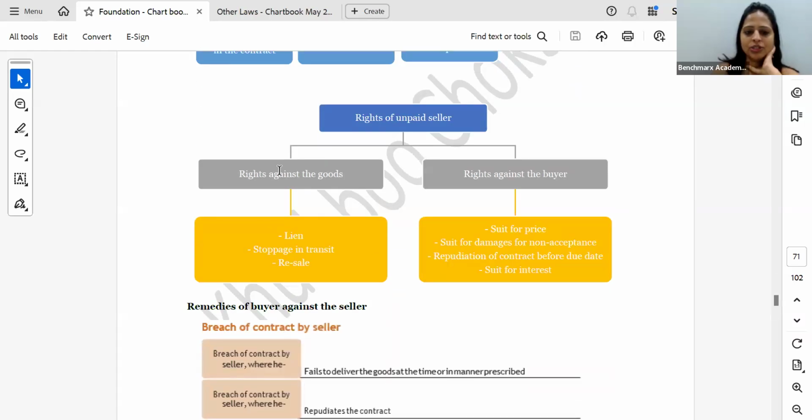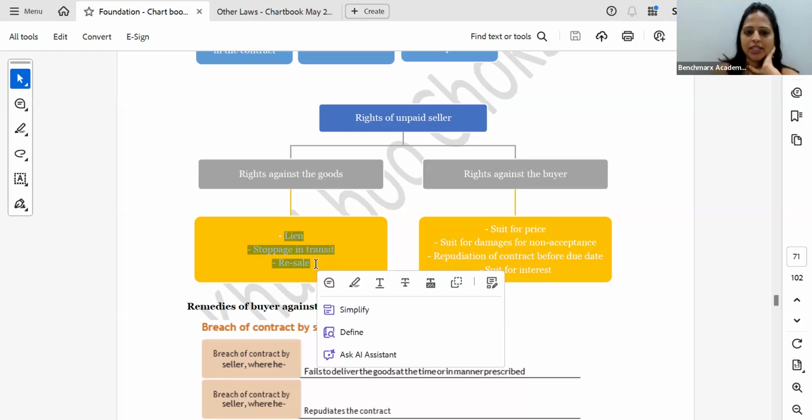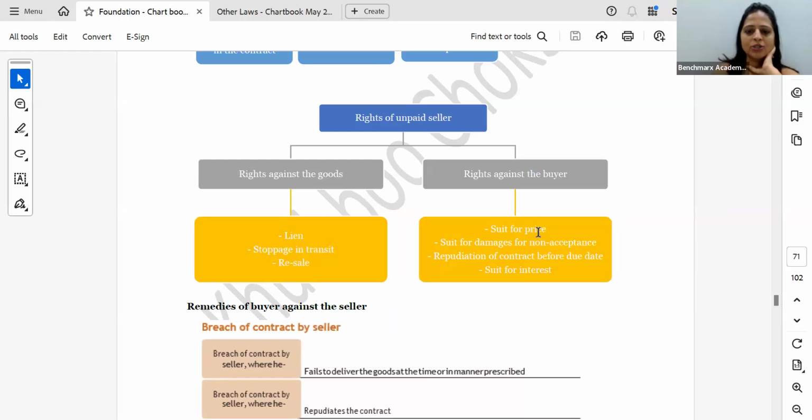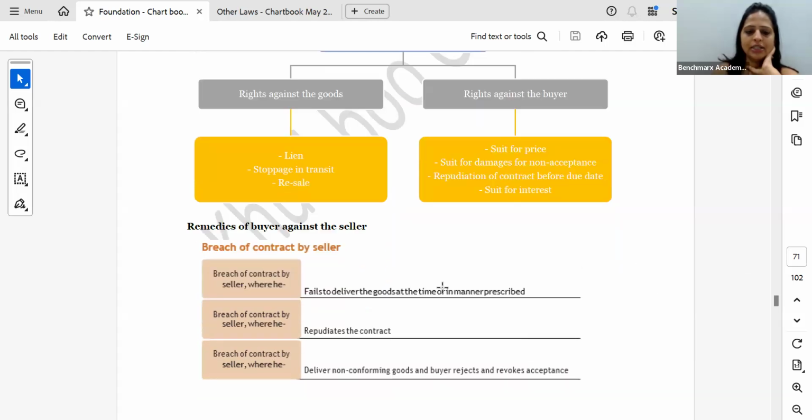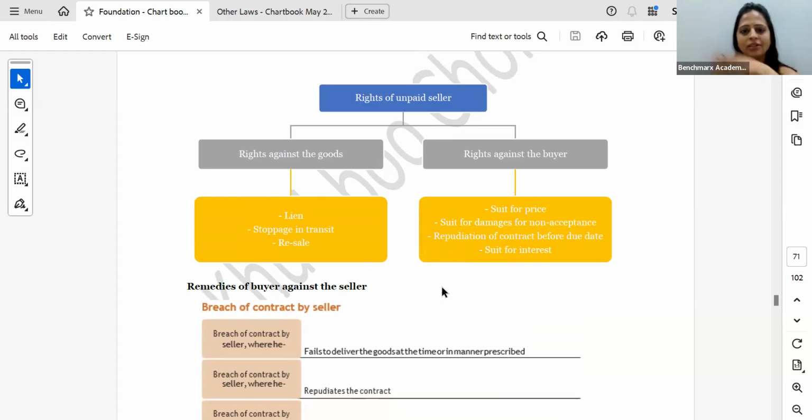So the rights against the goods that the seller has are lien, stoppage in transit and resale. Rights against the buyer are suit for price, suit for damages for non-acceptance, repudiation of contract and suit for interest. These are the rights of the seller against the buyer.